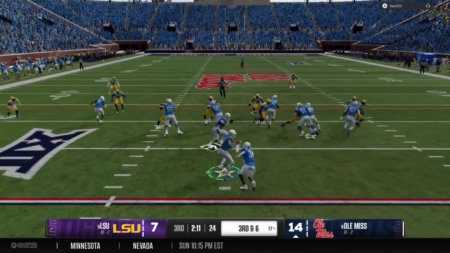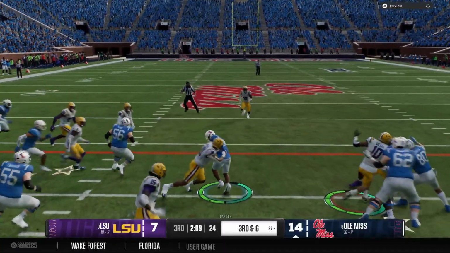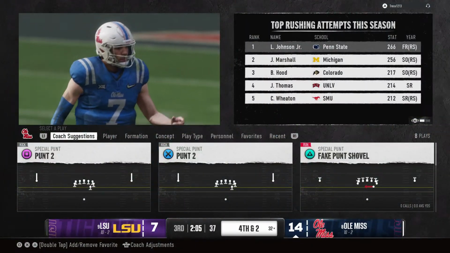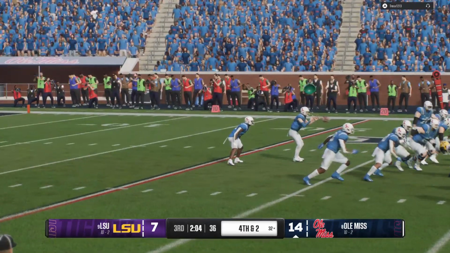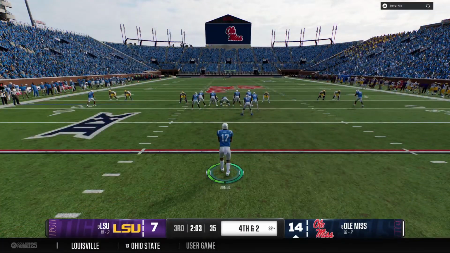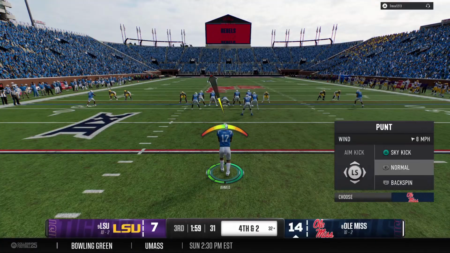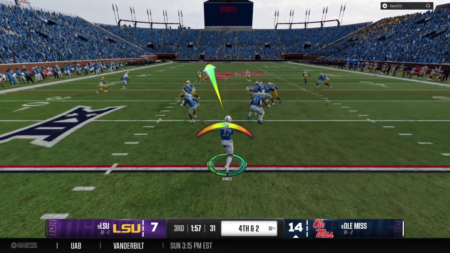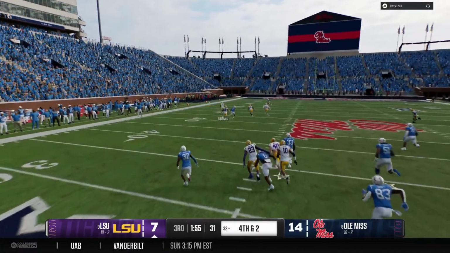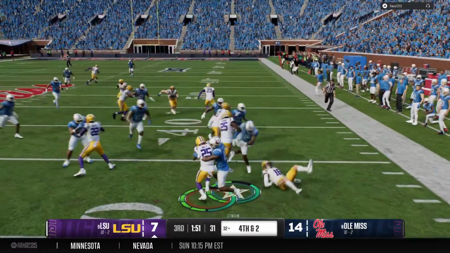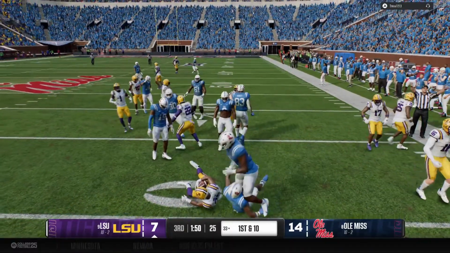Here comes a handoff. That's a good effort on the run, but the defense stops him just short of the marker. 4th down now. And the Rebels will have to kick it away. Back out to punt for the 4th time today. And they've got the returner corralled.